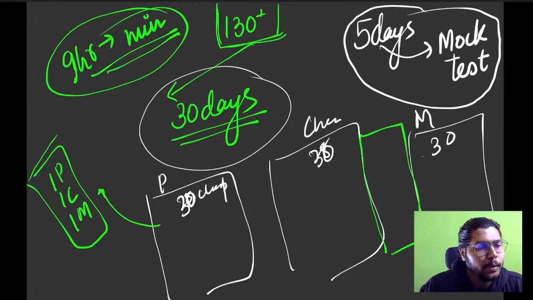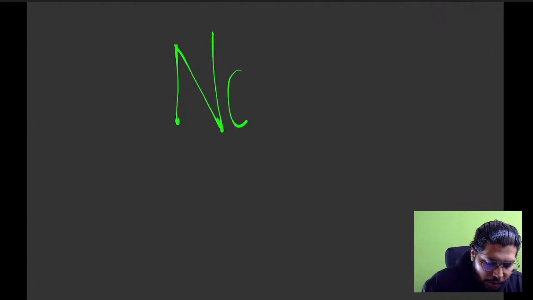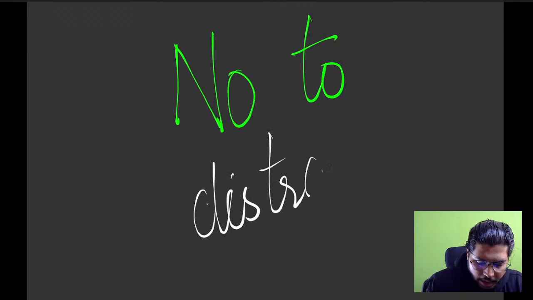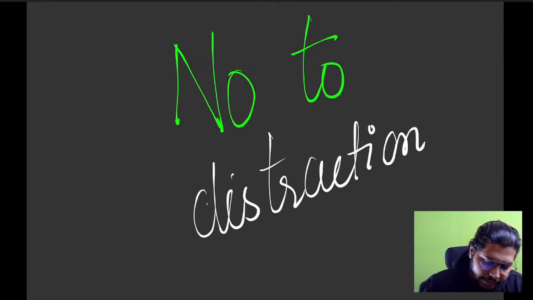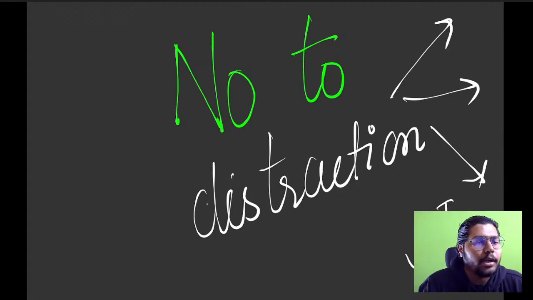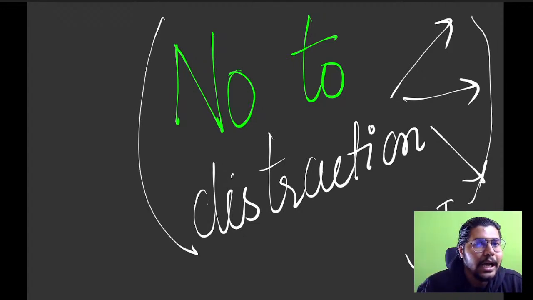Now one thing everybody will do: today, after this session, you'll take a big piece of paper and write down, no to distractions. Whatever way you are getting distracted, calling your girlfriend, calling your boyfriend, Insta reels, YouTube shorts, whichever place you're wasting time, just leave it. If you can do it honestly, then only you can ask, sir, I studied for 30 days honestly but I didn't get a rank. Otherwise, no.